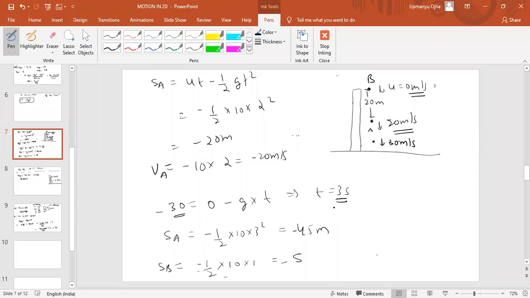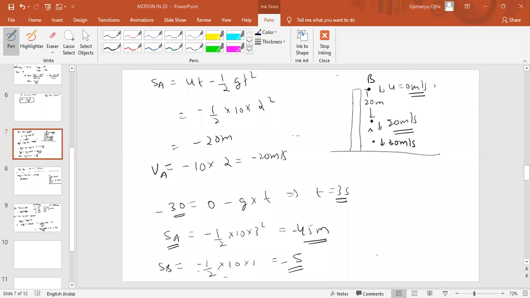Which means what? After 2 seconds, this B has been dropped. So in that 1 second, this B has traveled some distance that is equal to minus 5 meters. At that particular time, how much has A traveled? Minus 45 meters. So the separation between them will be minus 45 plus 5, which means 40 meter. Minus 40 meter.